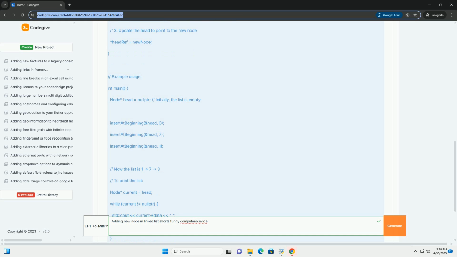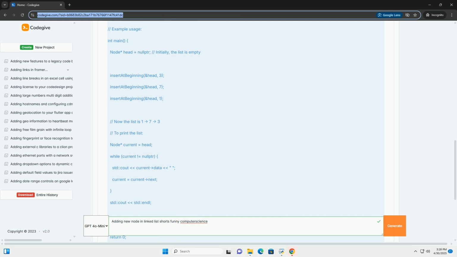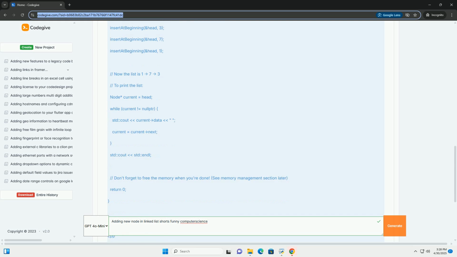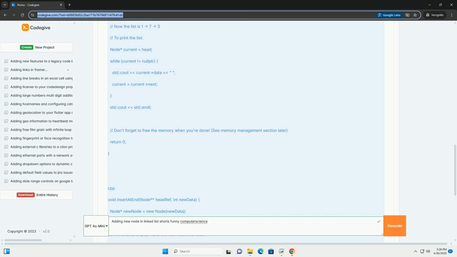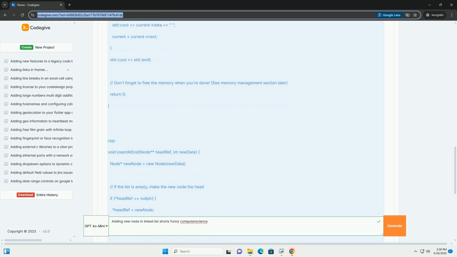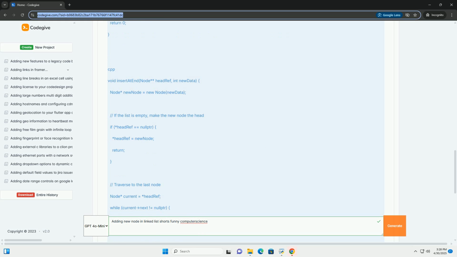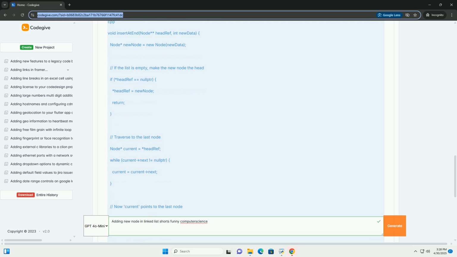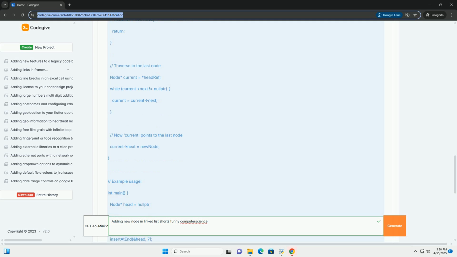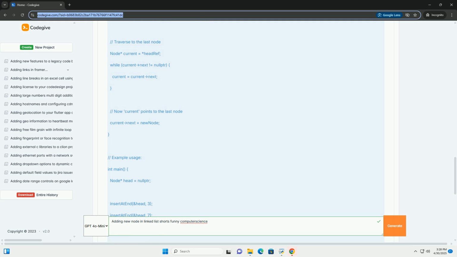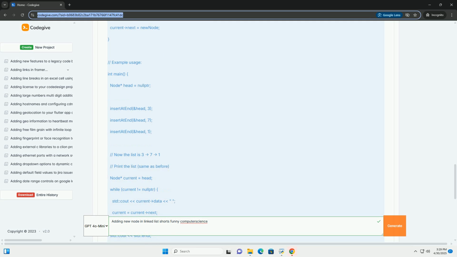What is a linked list? Quick refresher. A linked list is a linear data structure where elements, called nodes, are stored in a non-contiguous manner. Each node contains: 1. Data: the actual information you want to store, for example an integer, a string, or an object. 2. Pointer/link: a reference to the next node in the sequence. This pointer allows you to traverse the list. The last node's pointer typically points to null, or nullptr in modern C++.